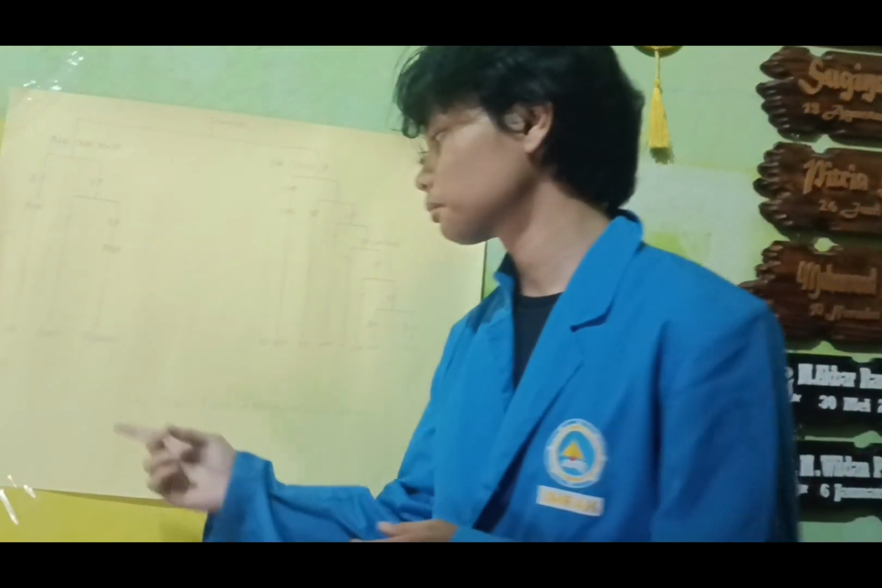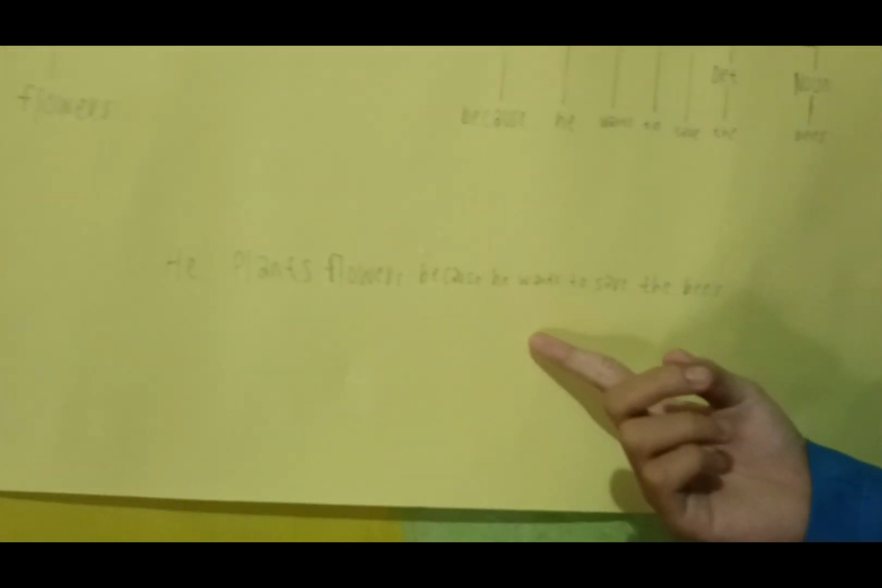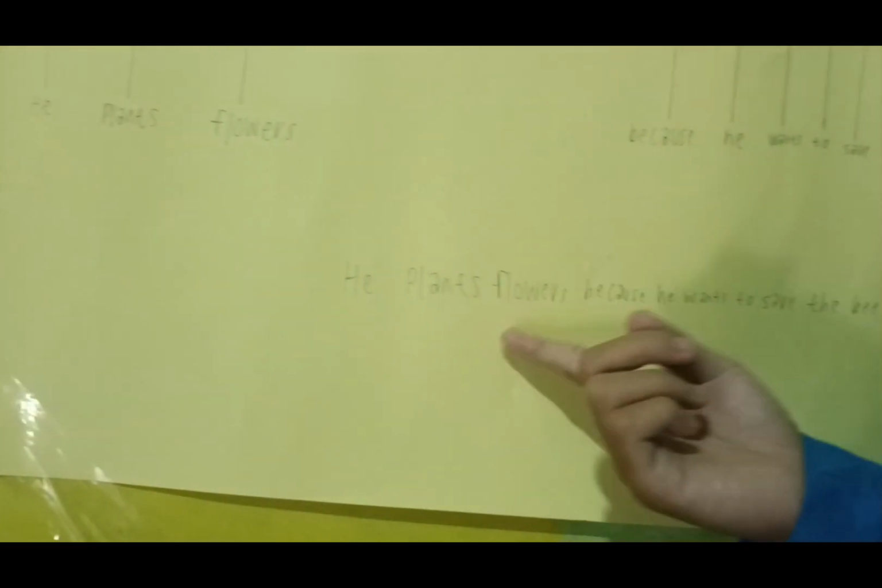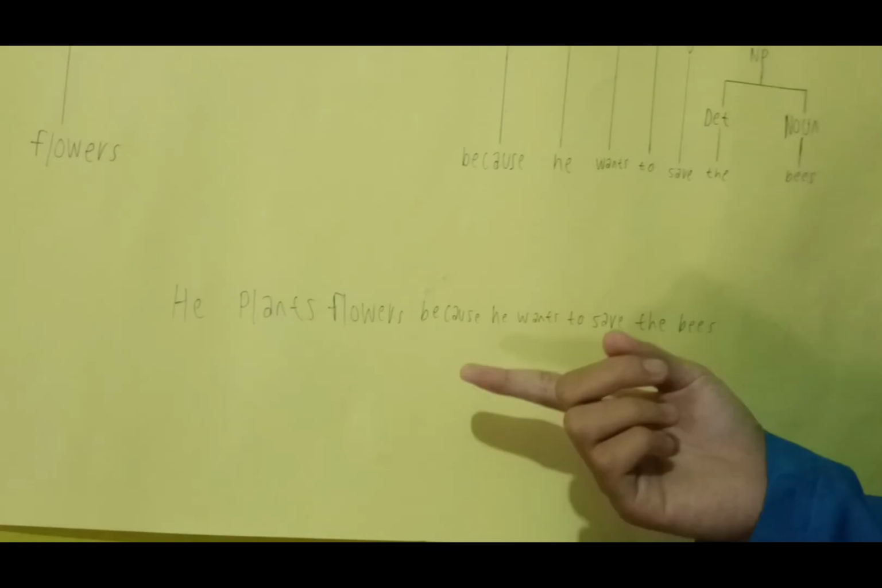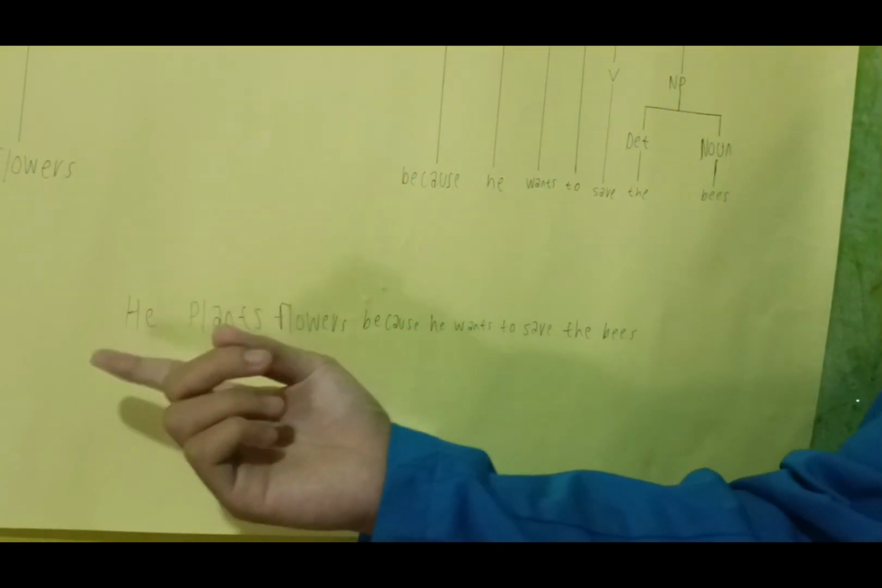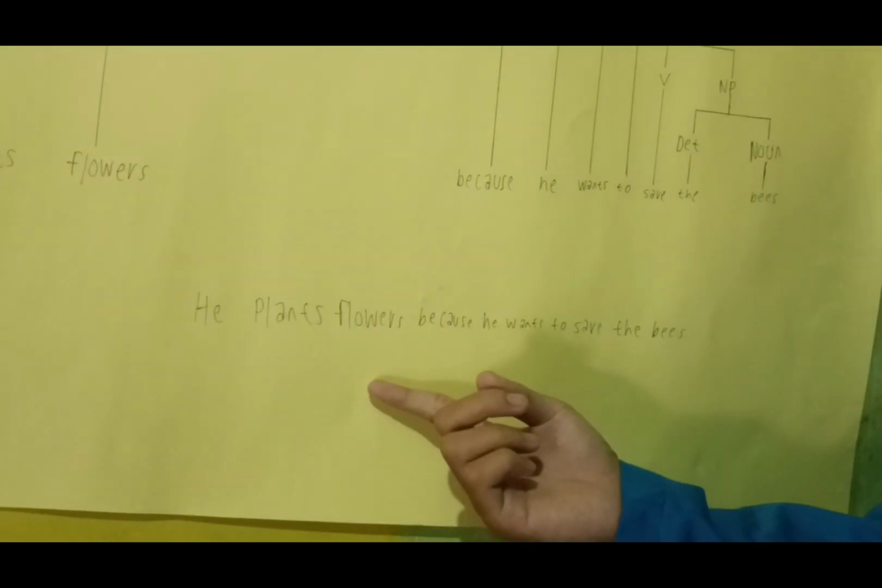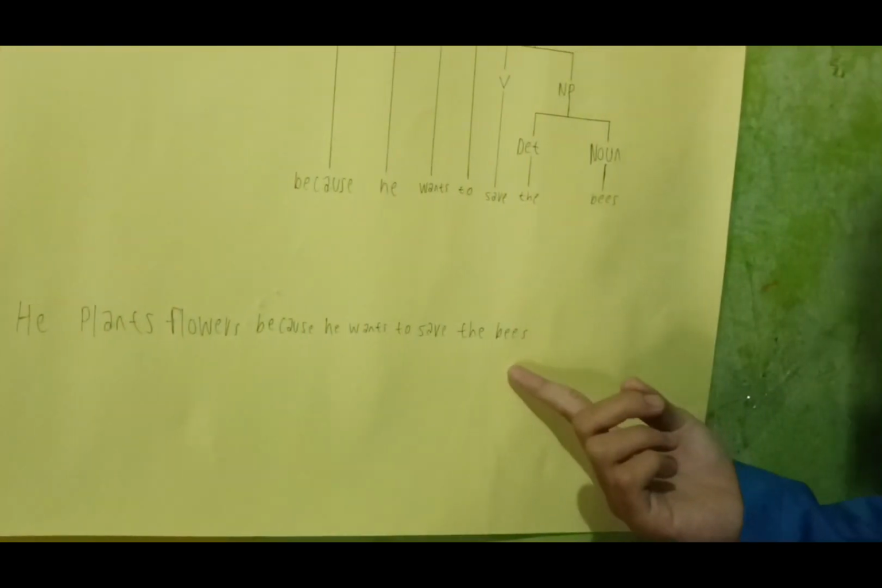My name is Muhammad Ifari, and today I will explain the complex sentence. My complex sentence is: he plants flowers because he wants to save the bees. The main clause is he plants flowers, and the subordinate clause is because he wants to save the bees.